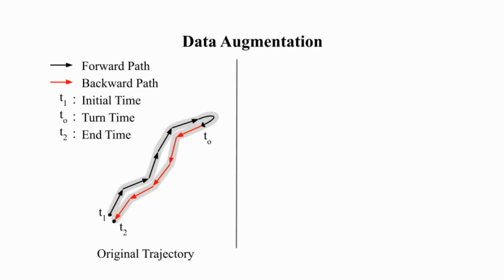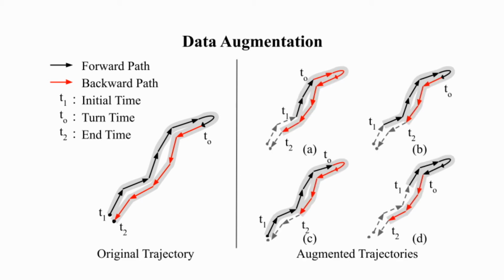We also suggest a data augmentation method. While the vanilla formulation utilized the bisections of round-trip trajectories, the consistency can be enforced for any subsets of trajectories with overlapping observations. Given a trajectory, data can be augmented by randomly sampling 3 time steps in a chronological order: the initial time t1, the turn time t0, and the end time t2. In the right side of the figure, you can see few example trajectories augmented from the original trajectory.